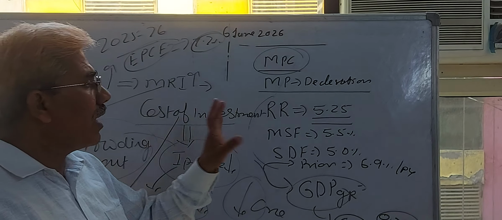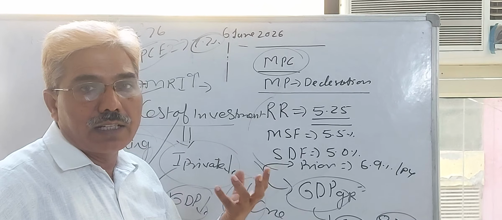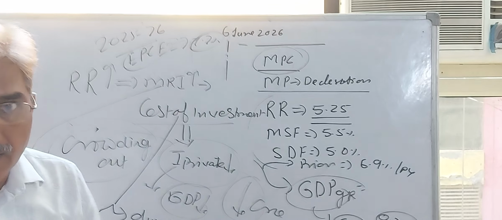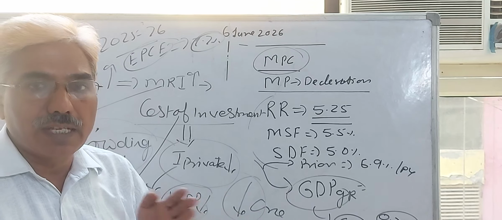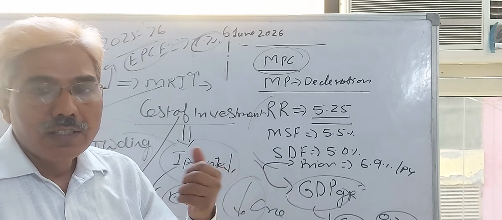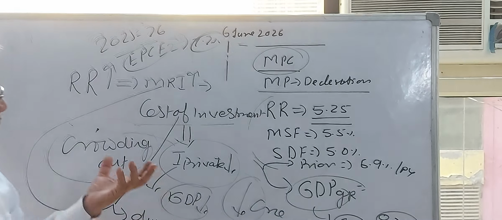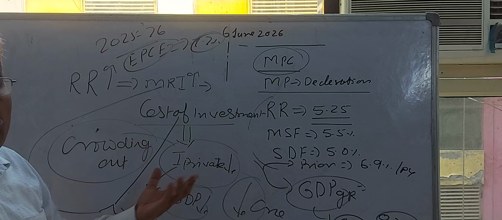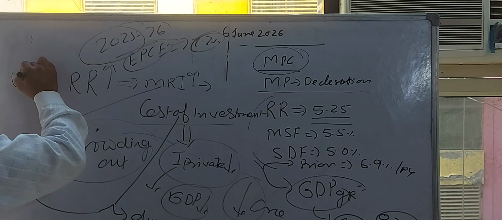One major factor was the low rate of interest in the market, which is motivating consumers to purchase more durable goods. You can see in newspapers that during the 2025-26 financial year, the demand for automobile products is higher, and the demand for other durable goods is higher. What does it mean? Overall consumption demand is high. That is motivating more investment. That is why during this financial year, there was a crowding in effect.